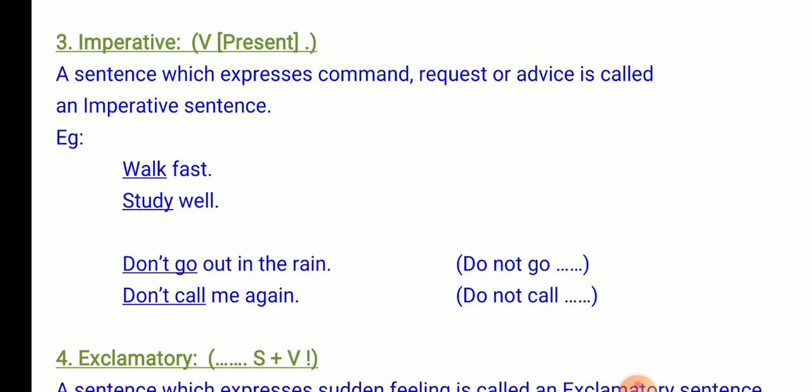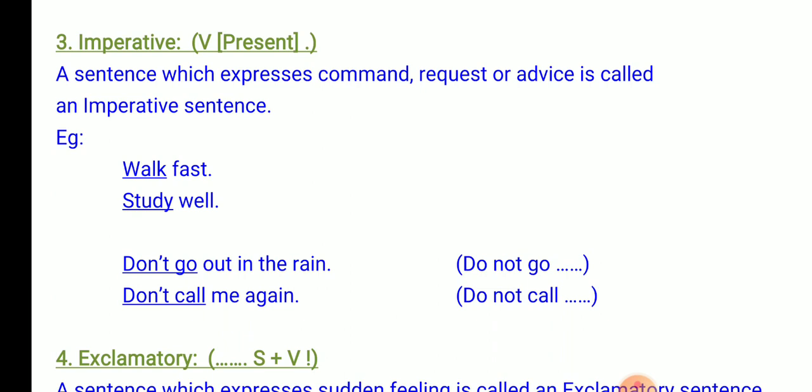Don't go. So, who is not to go? You. You are telling the person before you not to go out in the rain. Don't go. Here also you omit the subject you.